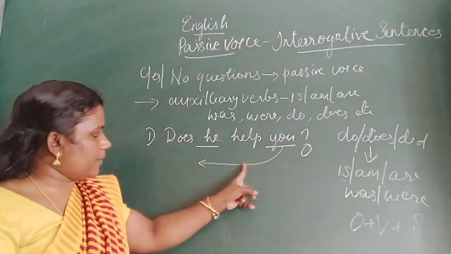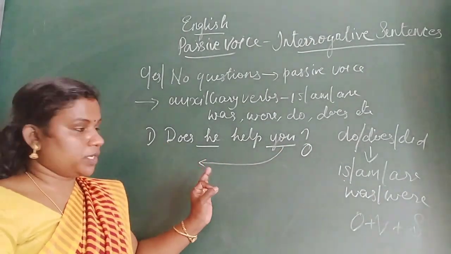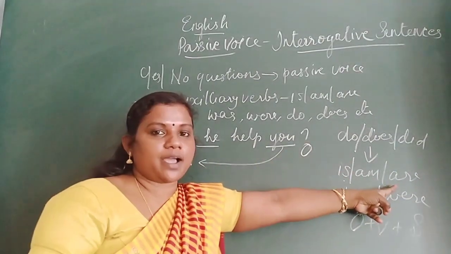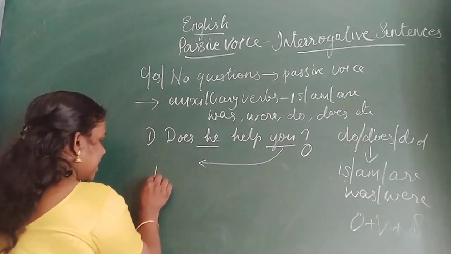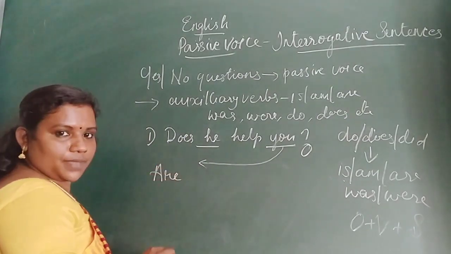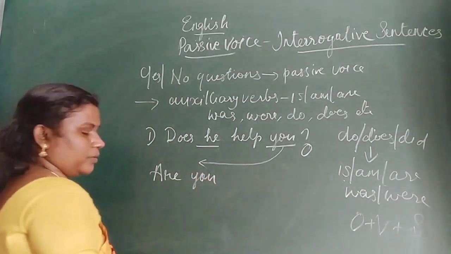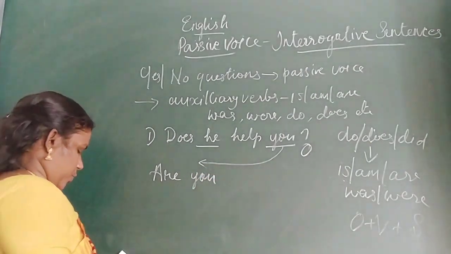Subject you: you is, you am, you are. Which one is suitable? Are. So we have to select are. Then it should come: Are you?